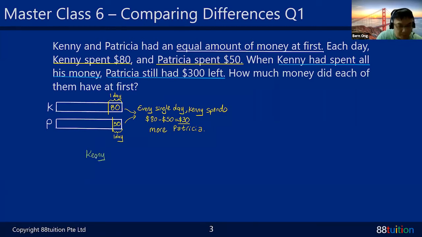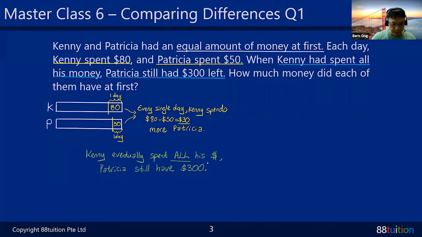I'm just going to write it out, just to tell you that it's important. Kenny eventually spent everything, all his money. After spending all his money, what happened? Our dear Patricia still have $300. That's what the question is trying to say.